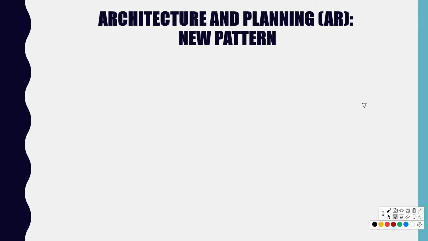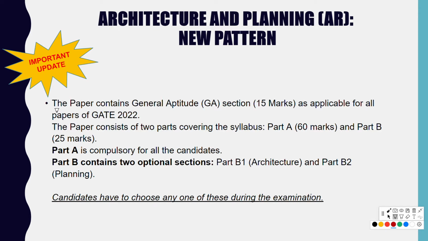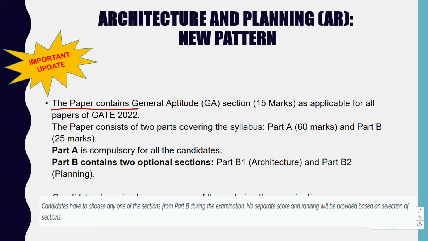So what is the exam's new pattern? This is a very important update for students of architecture and planning who are going to write the GATE exam this year. We know that the paper contains general aptitude, which will be of 15 marks, and we have the architecture and planning paper, which will be of 85 marks in total.